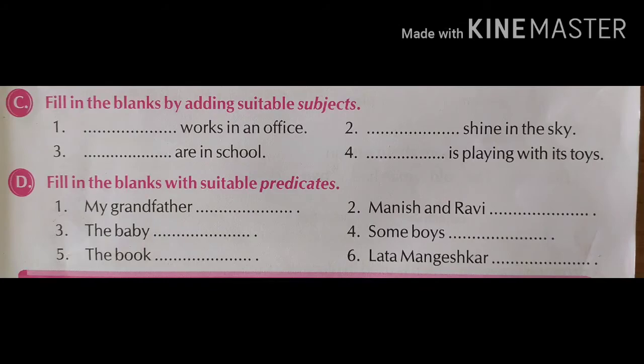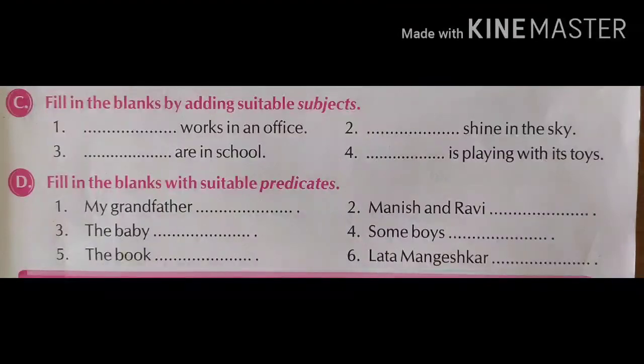Here we can write sun shines in the sky. Sentence number 3, dash dash are in school. Answer, students are in school. Sentence number 4, dash dash is playing with its toy. Here you can write girl is playing with its toy.